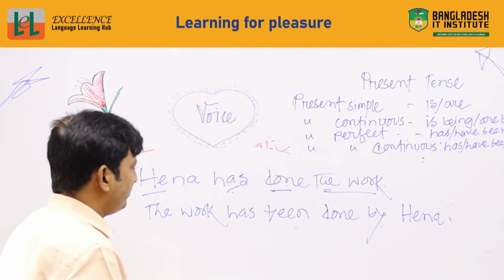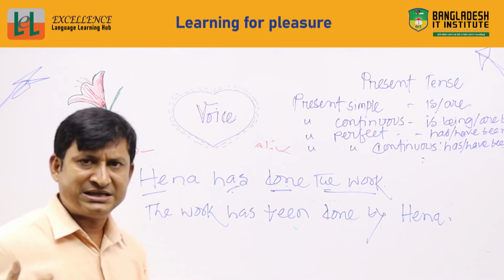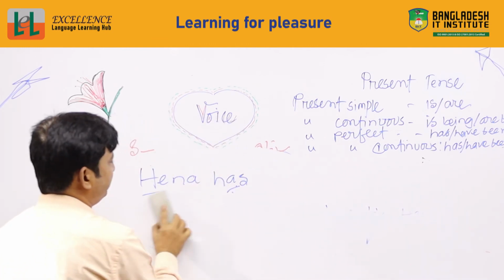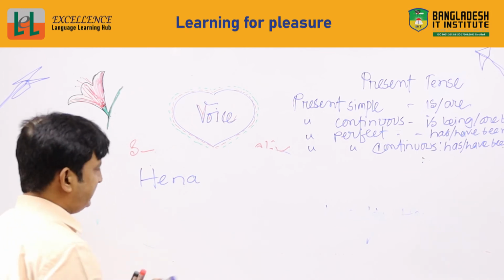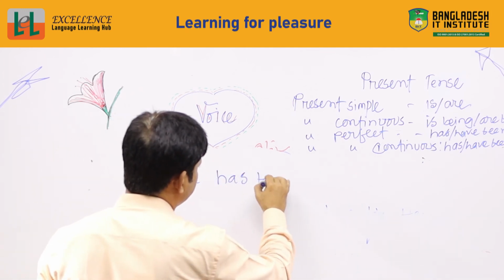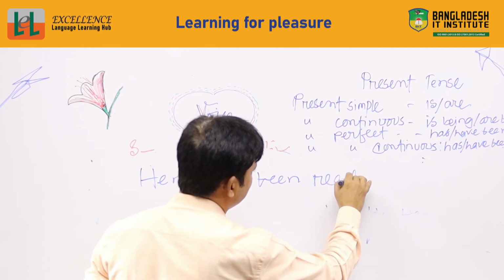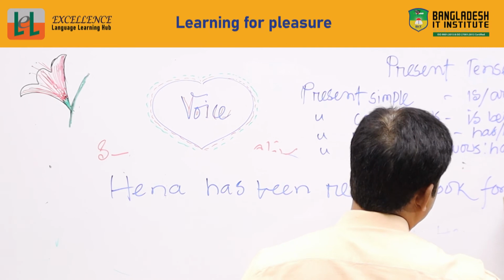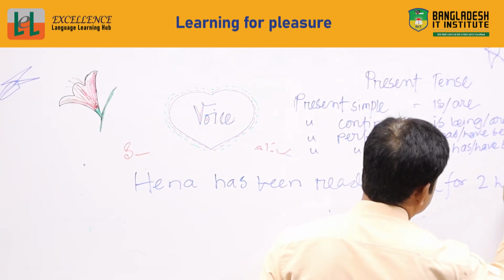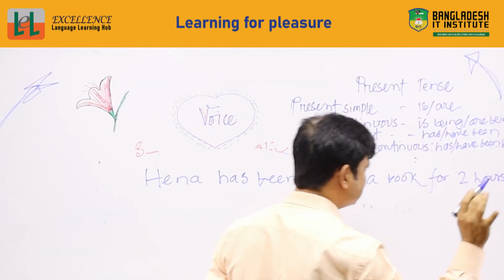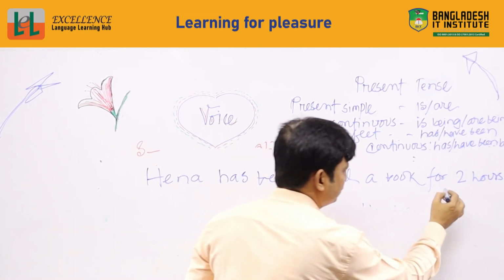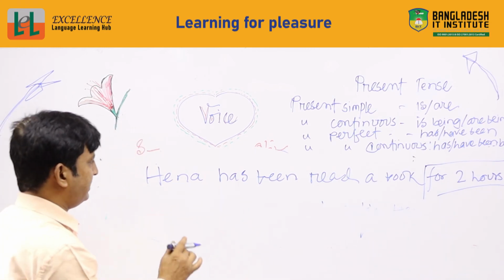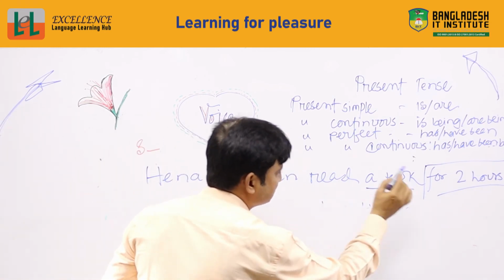For another example, if I want to make it present perfect continuous tense, what will happen? If I say Hina has been reading a book for 2 hours, then for 2 hours is an adverb, a complementary or extra word, so a book is the object of this sentence.